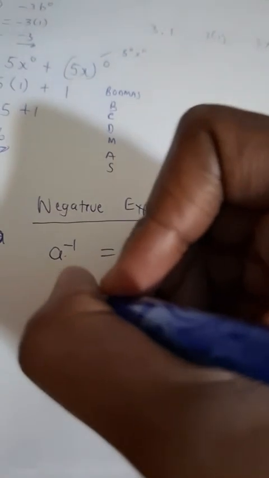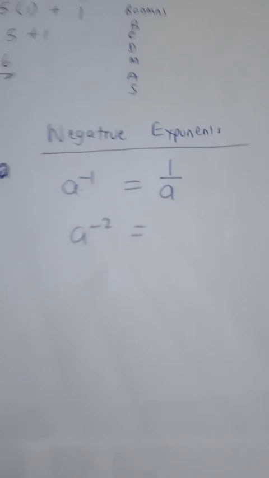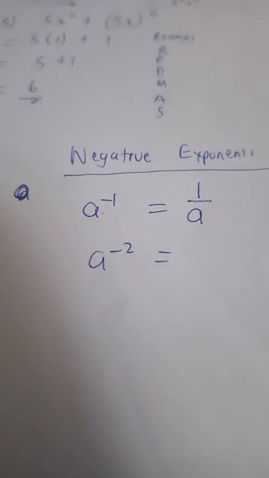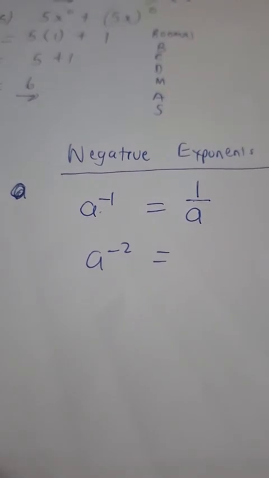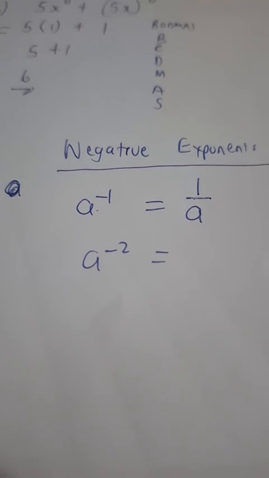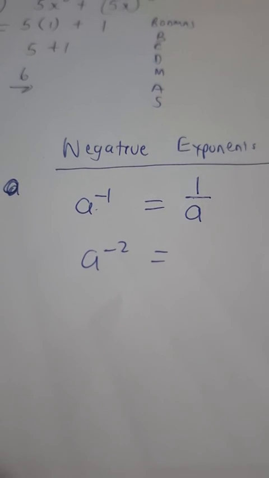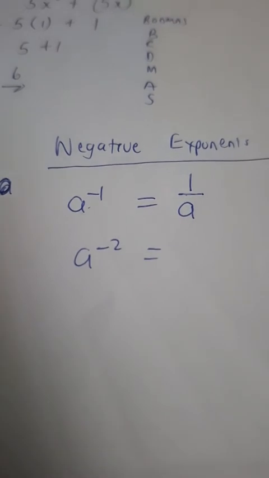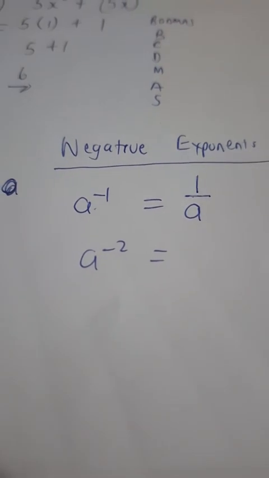Okay, maybe in the same vein, let me ask this question. What is a to the power negative 2? If you guys are saying a to the power negative 1 is equal to 1 over a, what's a to the power negative 2? I'm going to wait for you to answer in the comment section. And then I want to explain something so that maybe you can appreciate.